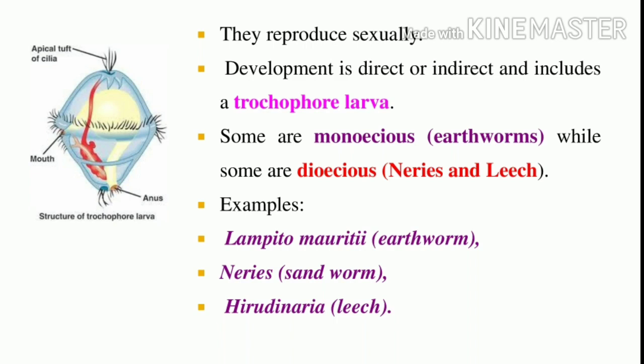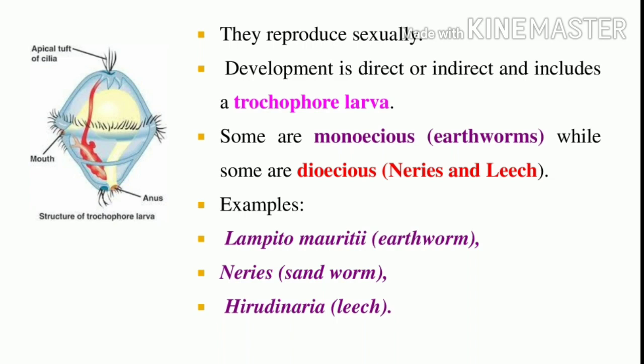What muscles are present? The longitudinal and circular muscles. What is the role of these muscles? Locomotion. What is an example of an aquatic annelid? Nereis. It has lateral appendages called parapodia, which help in swimming in water. Chitinous setae are present in earthworms and suckers in leech.